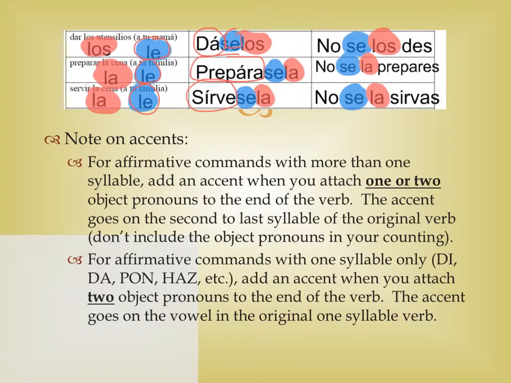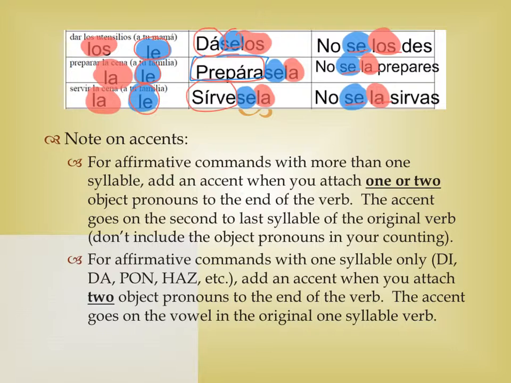On the negative side, we have the same thing. No se los des, no se la prepares, no se la sirvas. I've put here as well a note on accents. So when you have an affirmative command with more than one syllable, you're going to add an accent when you attach one or more object pronouns to the end of the verb. So something like prepara up here is going to have an accent on the second to last syllable of the original verb.